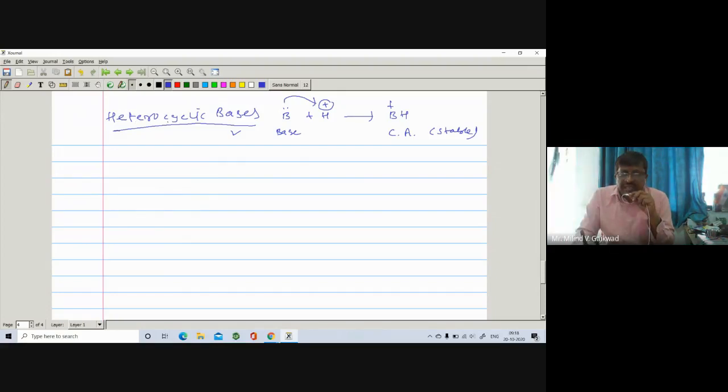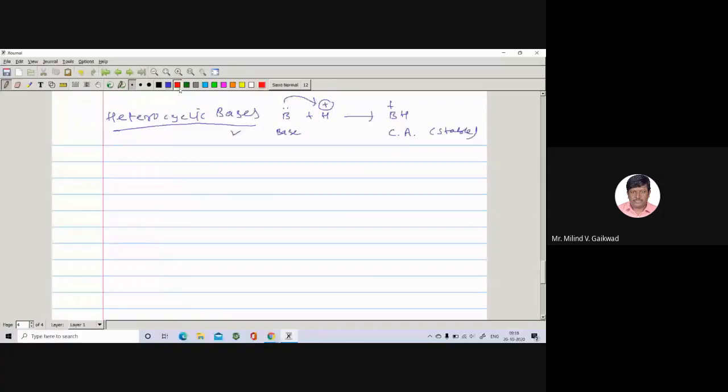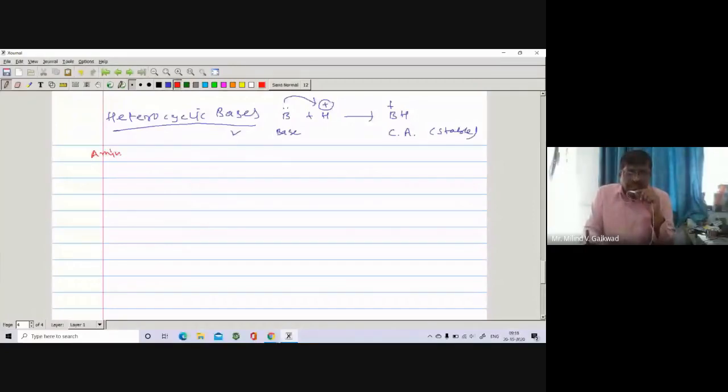We have said that among organic bases, amines are the bases. Amines are organic bases. Organic base means it contains nitrogen, so nitrogen should have the lone pair. And cyclic bases means these are cyclic compounds in which nitrogen is a member of the ring. Nitrogen should be a member of the ring.